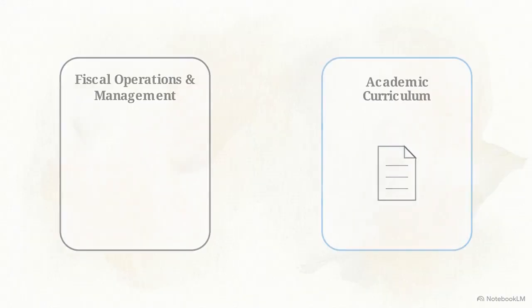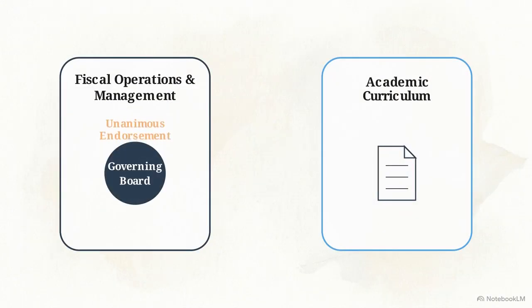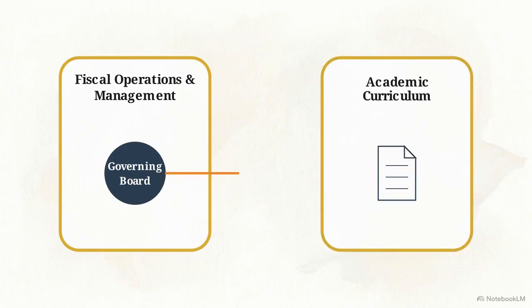This diagram shows two distinct domains. Consider an arguer claiming a college should adopt a new academic curriculum simply because the college's governing board unanimously endorsed it. The members of a governing board are highly qualified professionals. Their formal authority, however, maps strictly to fiscal operations and organizational management. The claim in question relies on the design of academic courses.